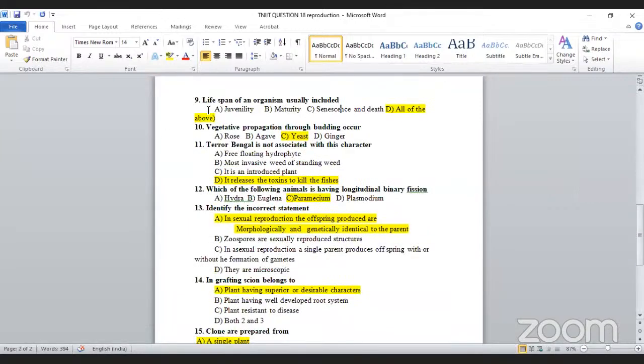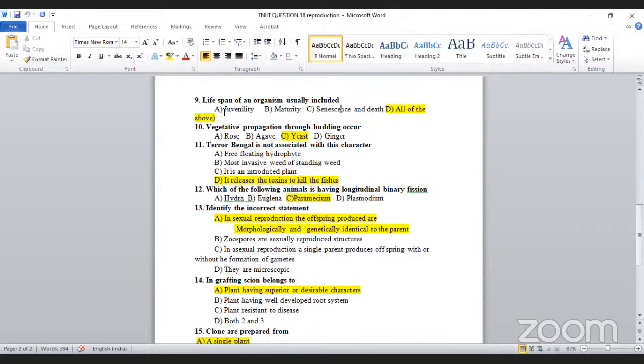Okay, then next, lifespan of an organism usually includes, what is the meaning of life? That's all. It is nothing but birth to death, and in between there are phases, three things. What is that? Juvenile, that is nothing but the physical growth. Then go to the maturity. Maturity means the reproduction stage as well as the continuous stages. And senescence, that is nothing but the old stage, finally to death.